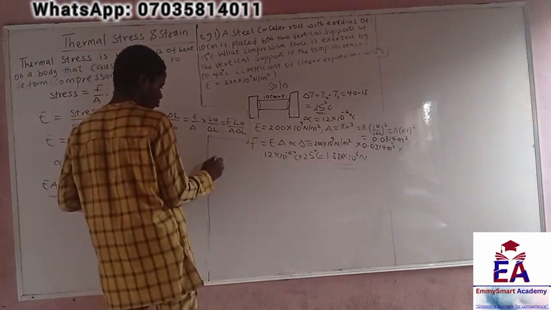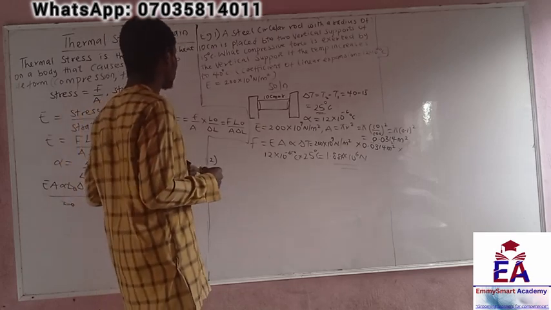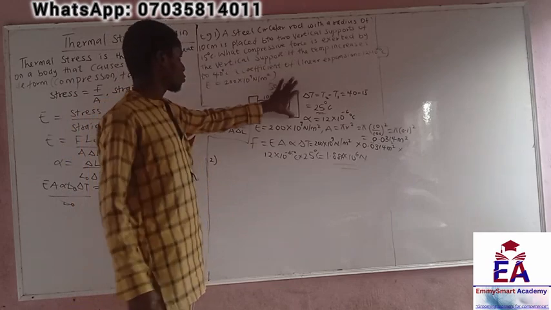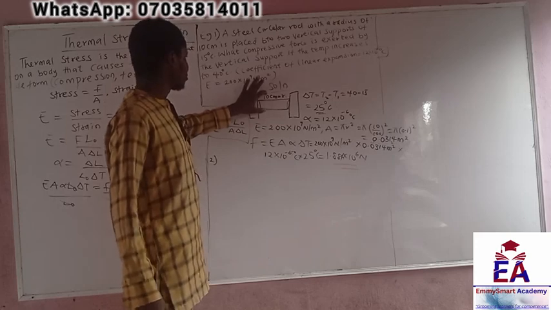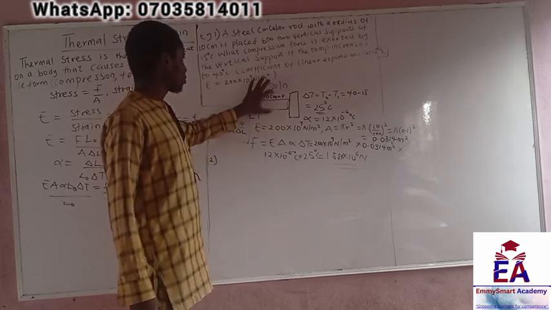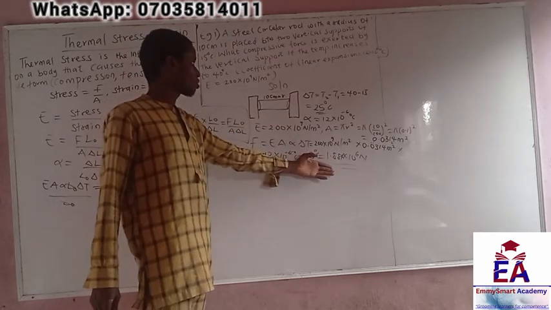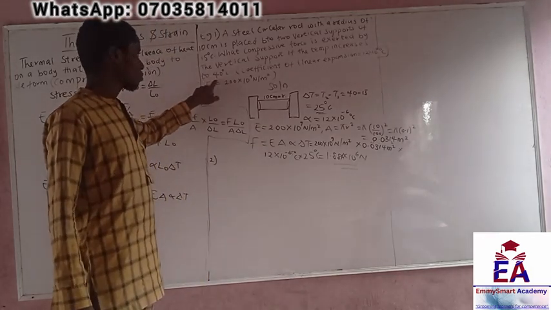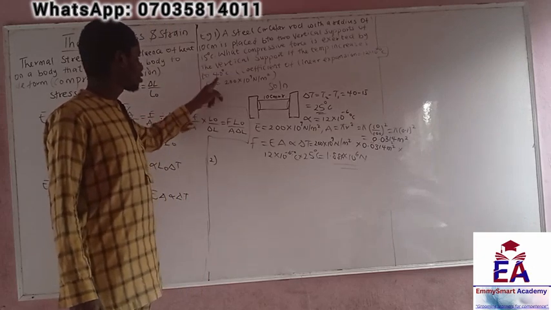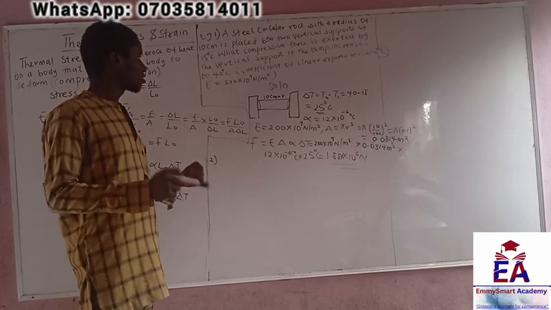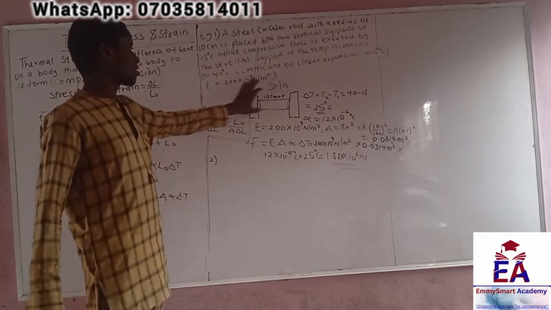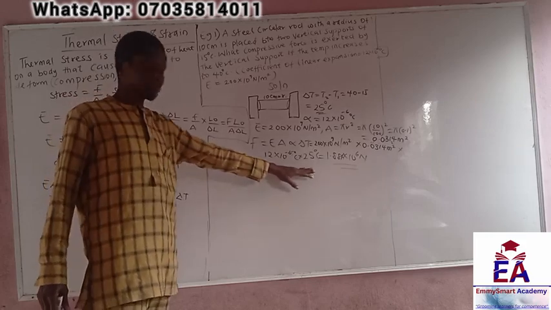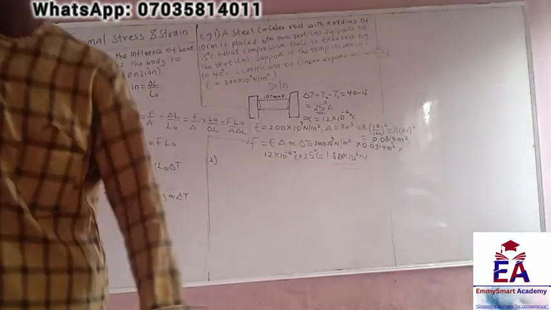So that means the compressive force is started by the vertical support. This vertical support on this beam, or this circular rod, is going to be this at this temperature. If the temperature increases from 15 degrees Celsius to 40 degrees Celsius, there's an increase in temperature. So the amount of force needed to actually keep this in place will be what? Okay, let's look at another question.